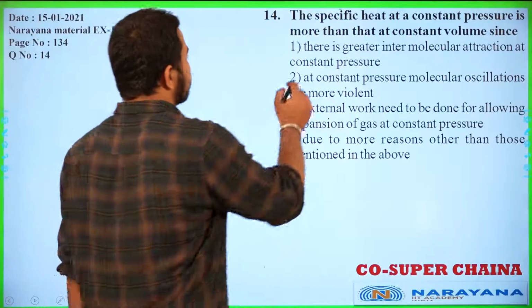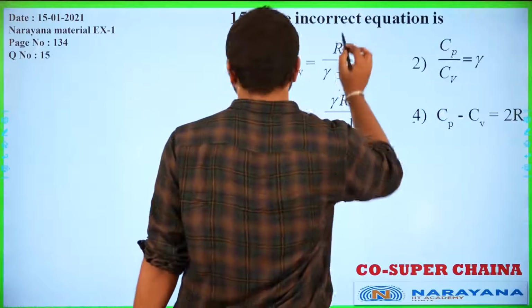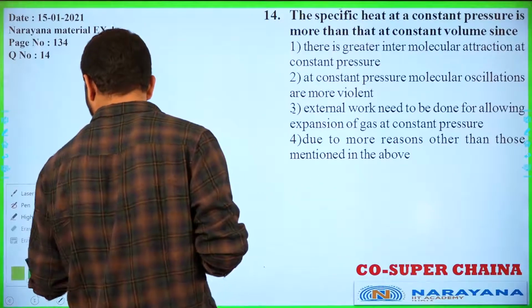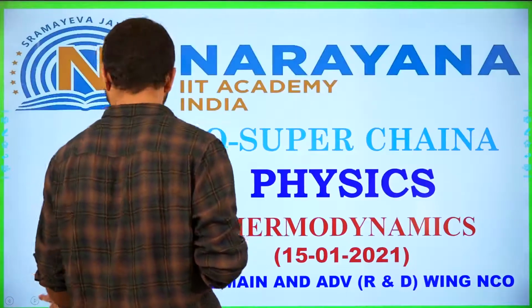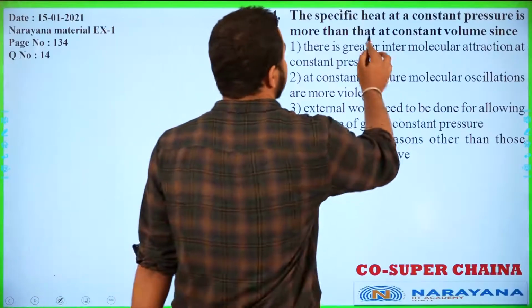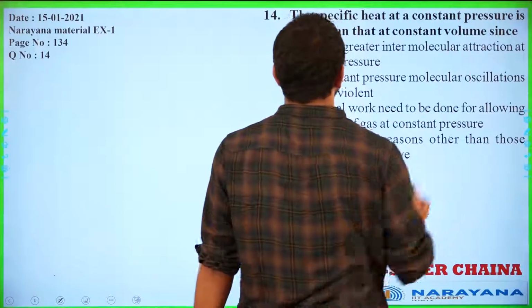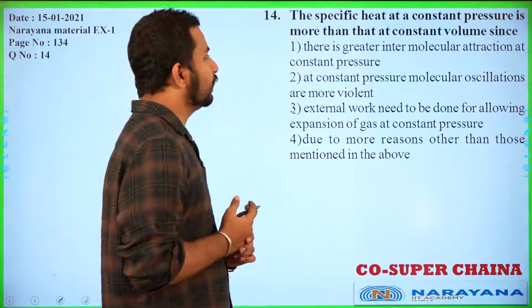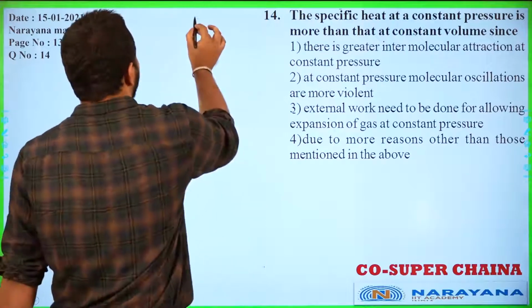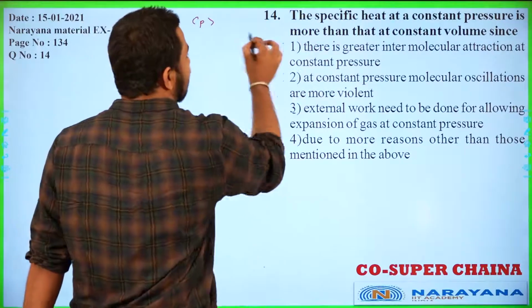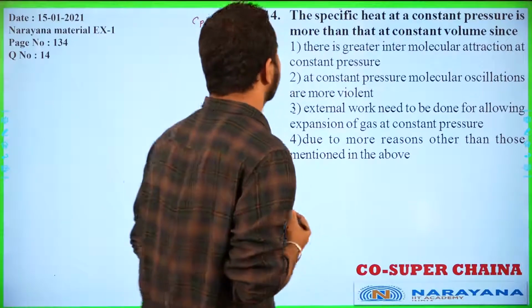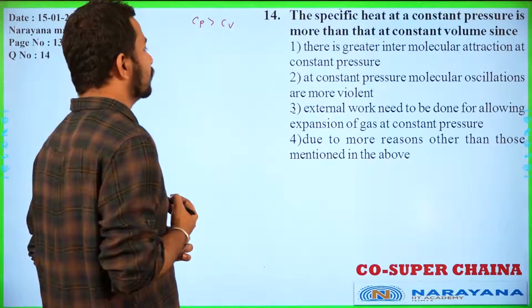So the first question is: the specific heat of a gas at constant pressure is more than that of constant volume. You have to give the reason why Cp is more than Cv. The specific heat of gas at constant pressure is more than at constant volume.